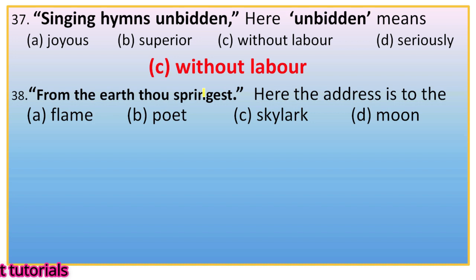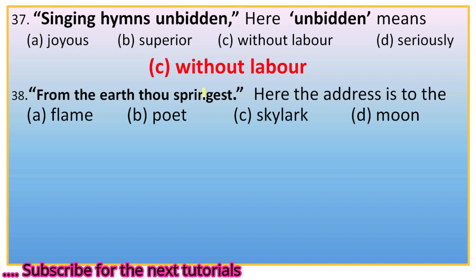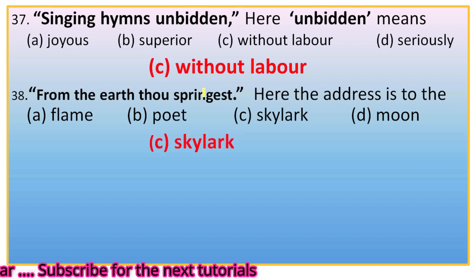Next, question number 38. From the earth thou springest. Here the address is to the... this is actually a part of the second stanza. Higher still and higher from the earth thou springest. And this line describes the upward motion or flight of the bird. So obviously the address is to the Skylark, not flame, poet or moon. So the right option is C, Skylark.